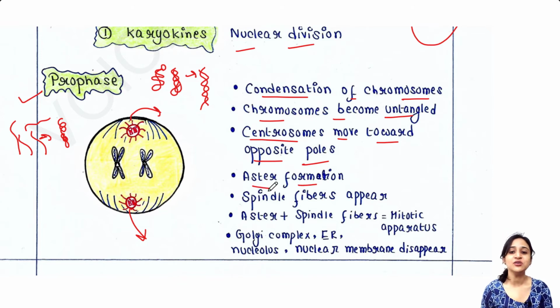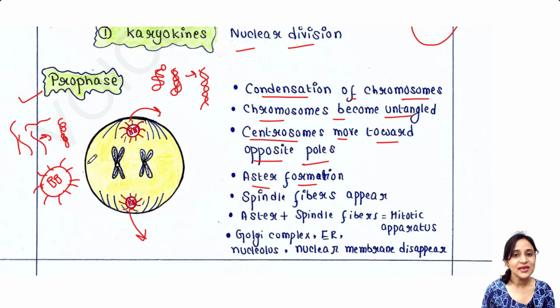Aster formation occurs. What is aster formation? From this centrosome, you can see these structures coming out. These are called asters. They are actually microtubules which are radiating from the centrosome. That is called aster. So aster formation occurs.